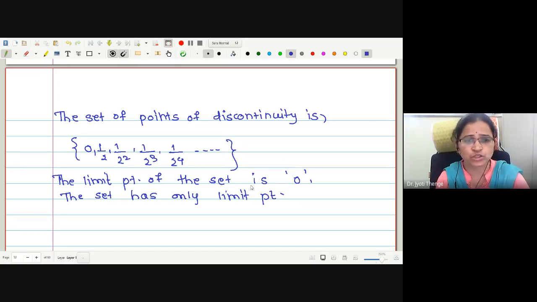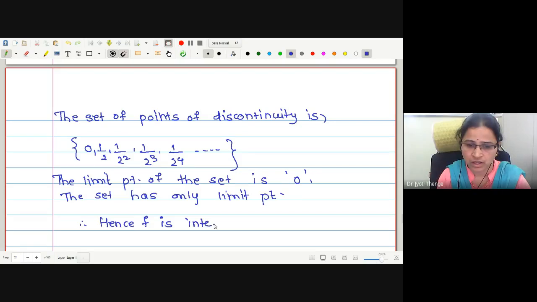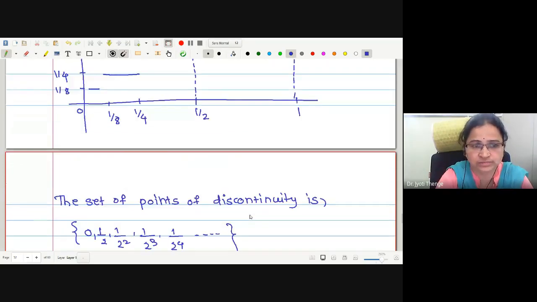If the set of points of discontinuity has finite limit points, then the function is integrable. Here we have found the set of points of discontinuity having infinite elements, where the limit point of the set is 0 and it is the only limit point. Therefore, the function is integrable. Hence, f is integrable. This is the second method actually.